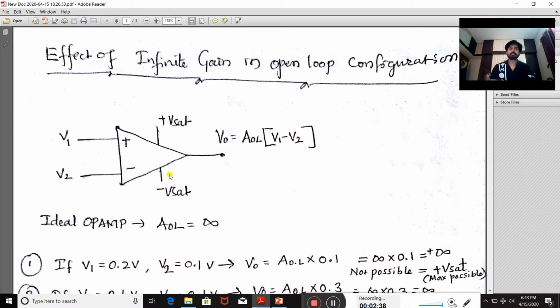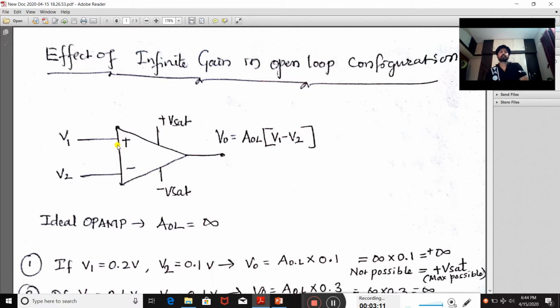Here in last class I have told that the open loop gain is practically of the order of 10 raised to 5 to 10 raised to 6, and ideally it will be infinite. If it is a very high value of gain, then how does it affect its functioning? Let's see step by step.